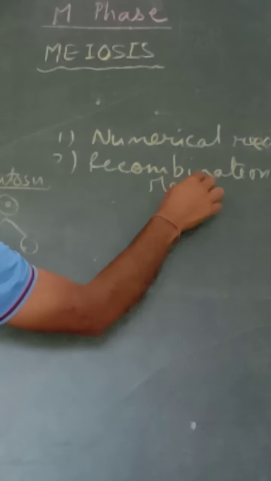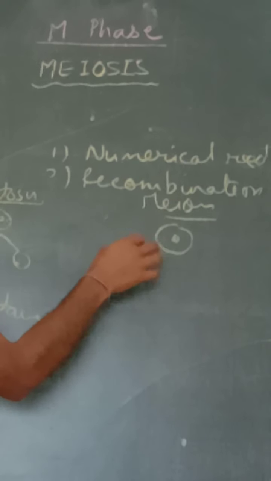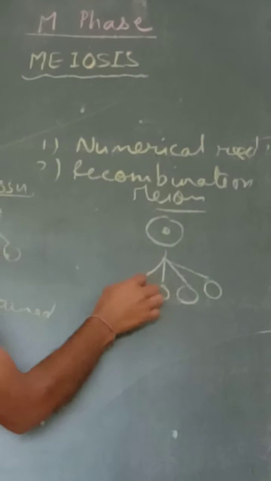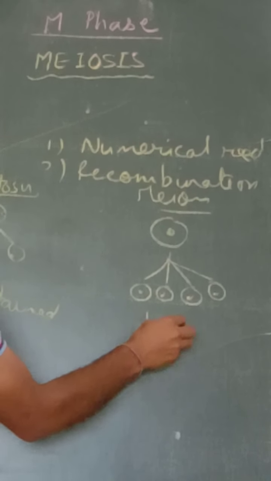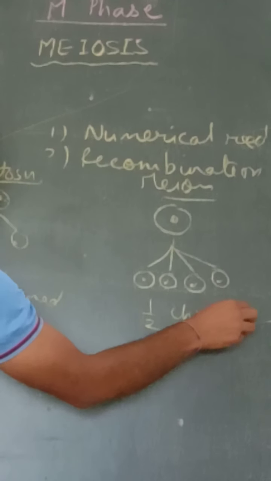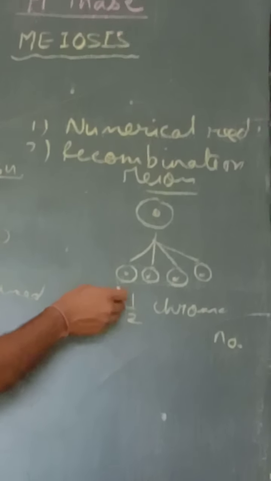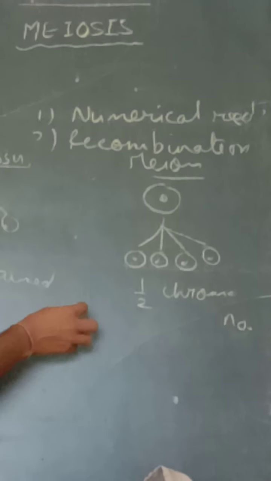In meiosis, one mother cell gives rise to 4 daughter cells with half the chromosome number. We will discuss afterwards why half the chromosome number.